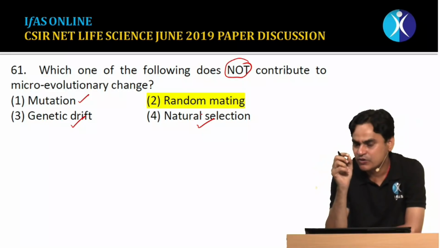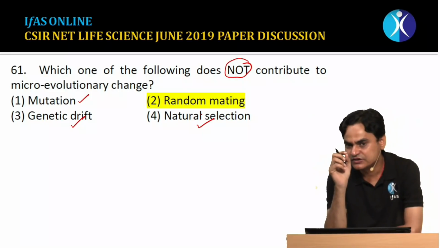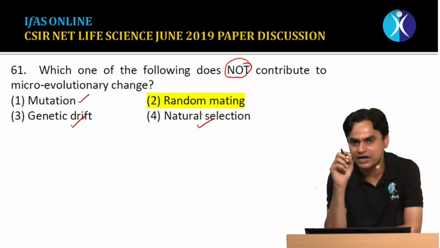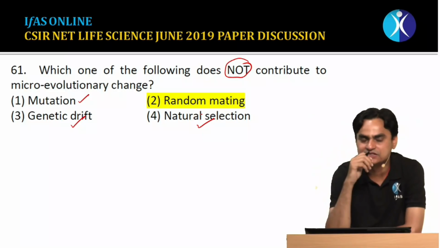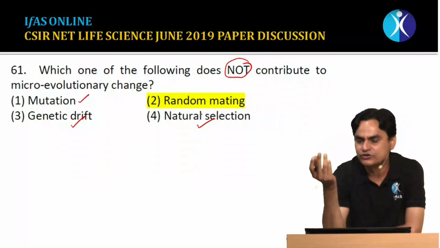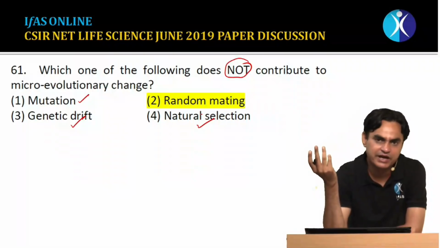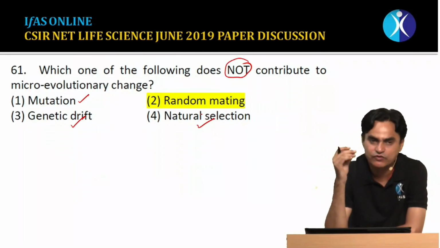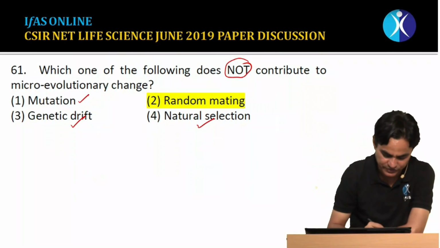Random mating is the only phenomenon which does not bring any change in allele frequency and genotype frequency, as we have discussed in Hardy-Weinberg equilibrium. If it had been differential mating or assortative mating, there would have been some change, but random mating is not responsible for a microevolutionary change.